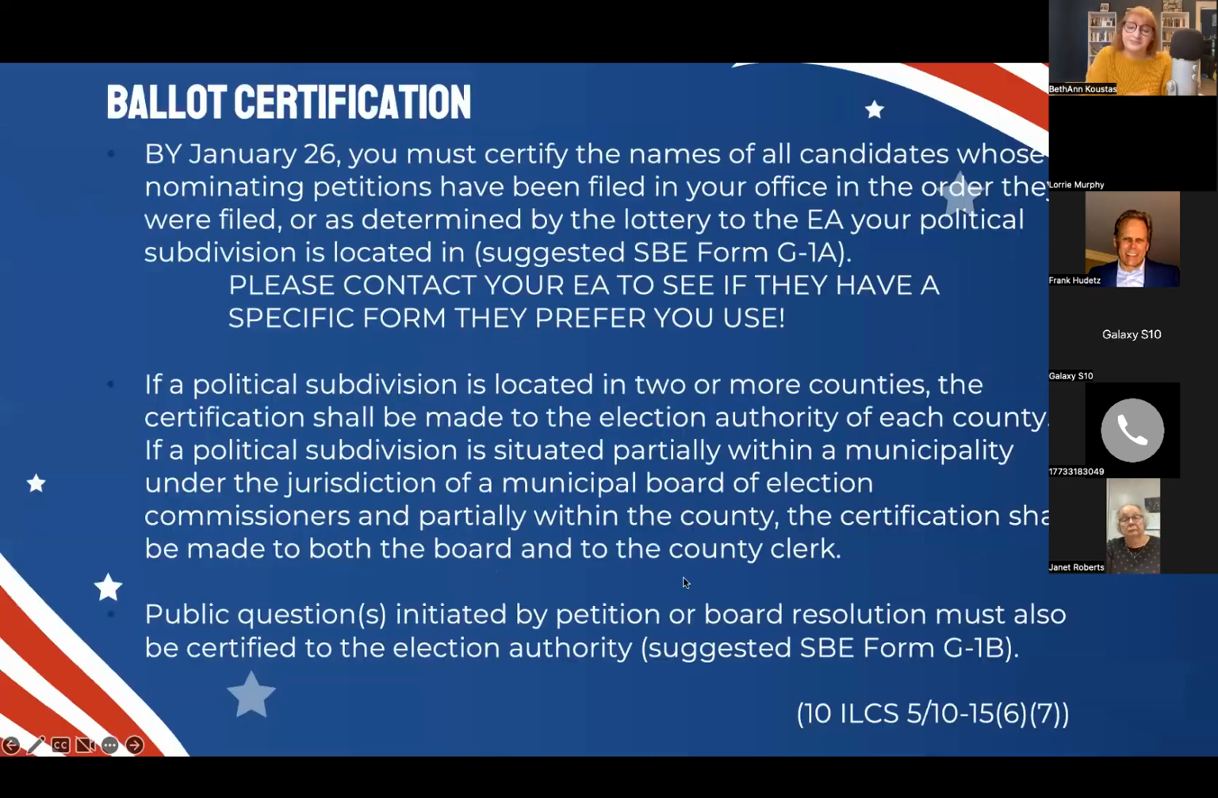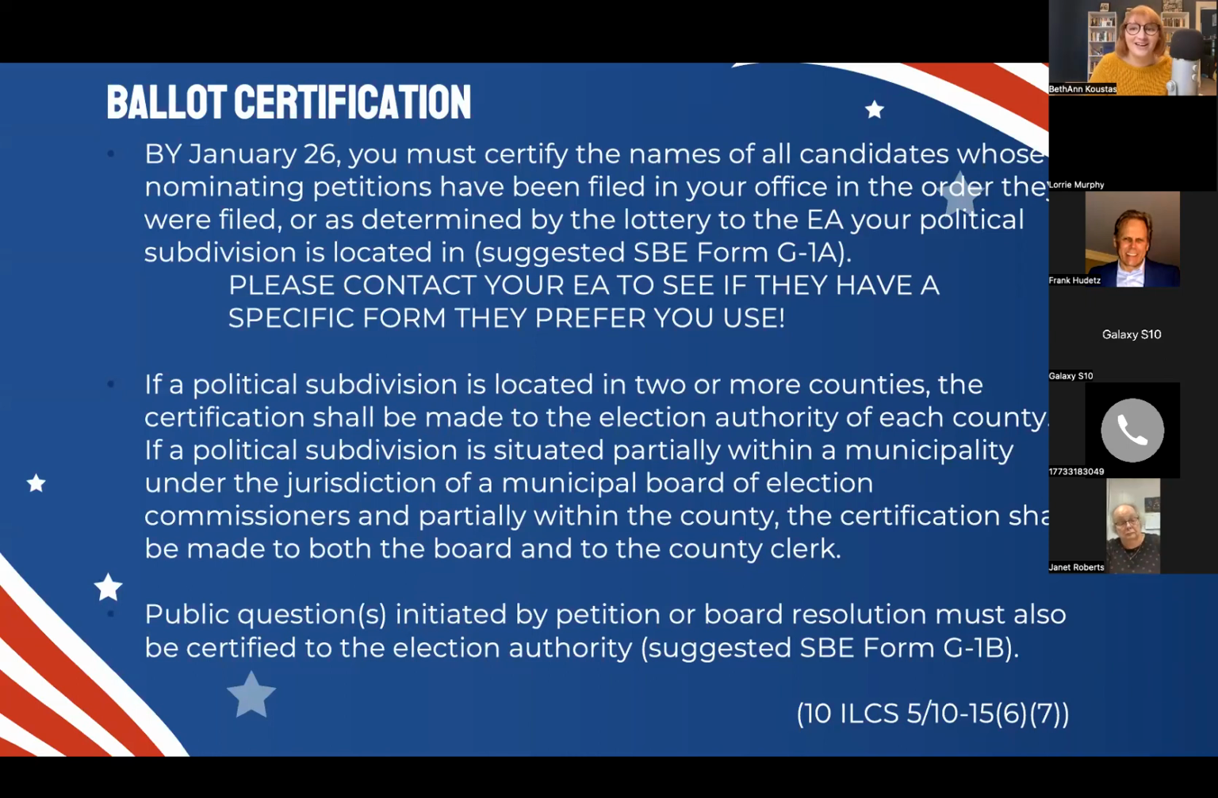Ballot certification. By January 26th, you have to certify the names of all candidates who filed nominating petitions to your office in the order that they were filed or as determined by lottery to your EA in your political subdivision. Let me read that again. That was a fail. By January 26th, you must certify the names of all candidates whose nominating petitions have been filed in your office in the order they were filed or as determined by the lottery to your EA your political subdivision is located in, which is suggested SBE form G1A.